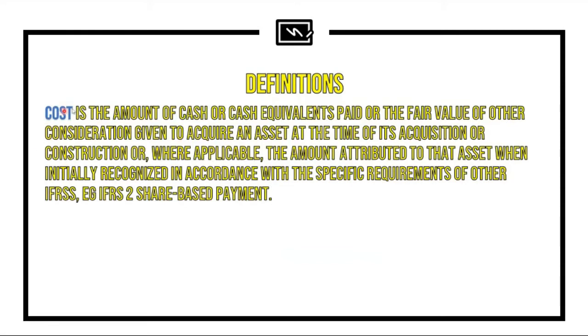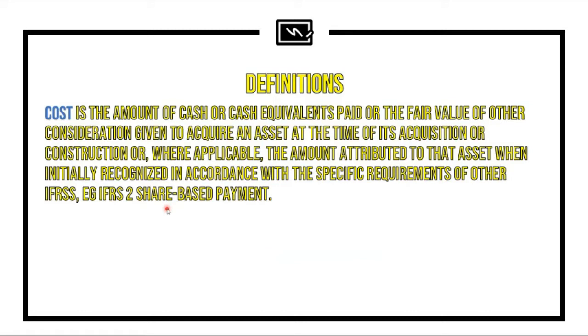Next, let us discuss cost. The reason why we are going to discuss cost is because under the cost model, of course, you need to recognize the investment property at cost. So cost is the amount of cash or cash equivalent paid or the fair value of other consideration given to acquire an asset at the time of its acquisition or construction, or where applicable, the amount attributed to that asset when initially recognized in accordance with the specific requirements of the IFRS, example, IFRS 2, share-based payments, and other standards such as IFRS 16 in the case of leased assets.